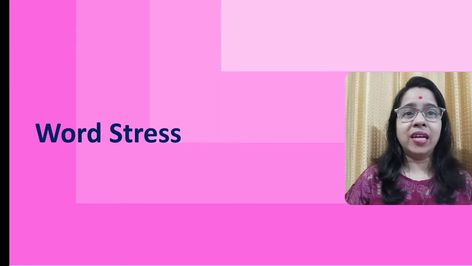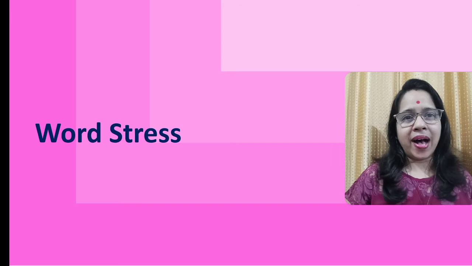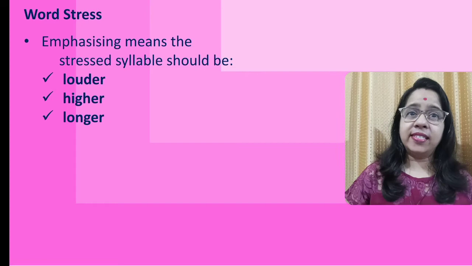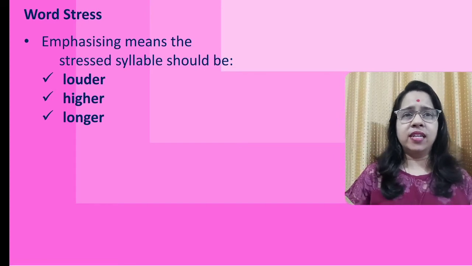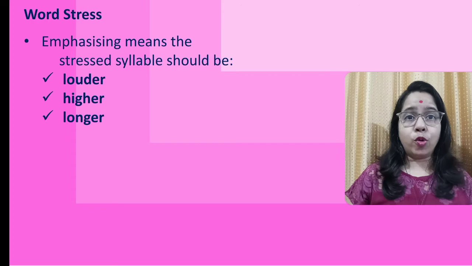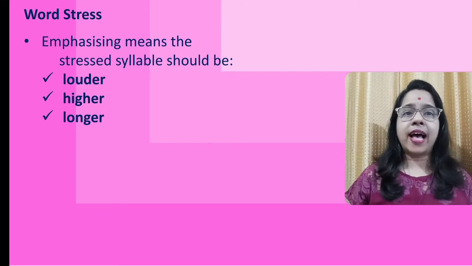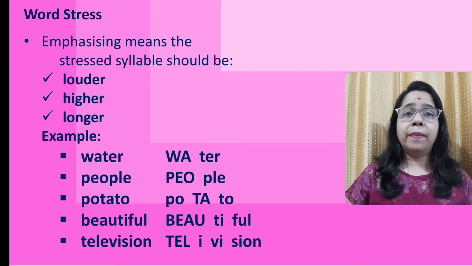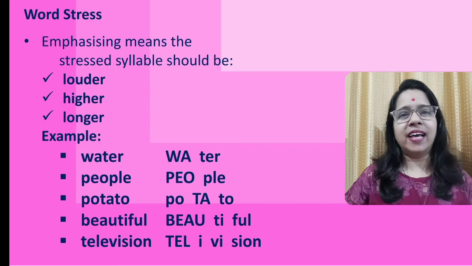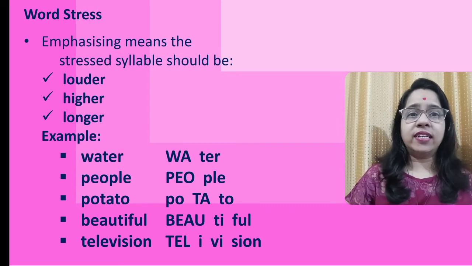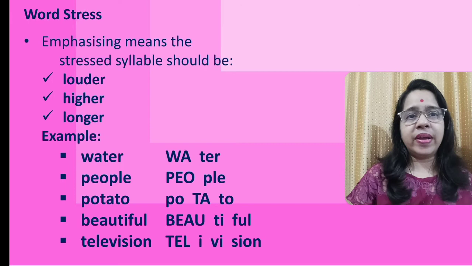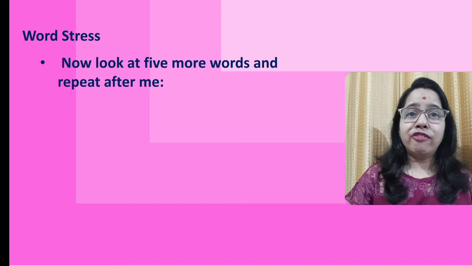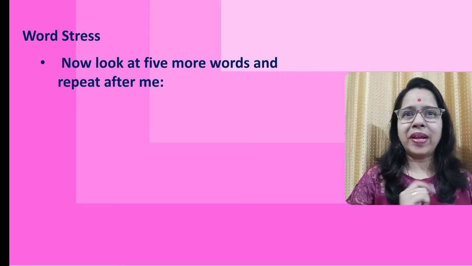Now let us have a look at all those rules which will help us speak English correctly. Here we go. Word stress actually means the stressed syllable should be louder, higher, and longer. Example: water, people, potato, beautiful, television. To understand the stressed syllable, I have purposely mentioned it in capitals. Now let us have a look at 5 more words. And yes, you're going to repeat after me.